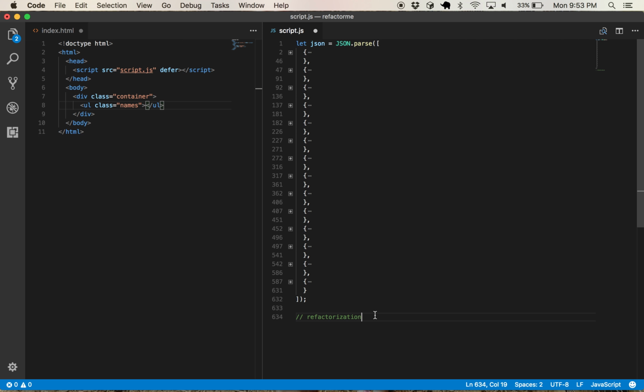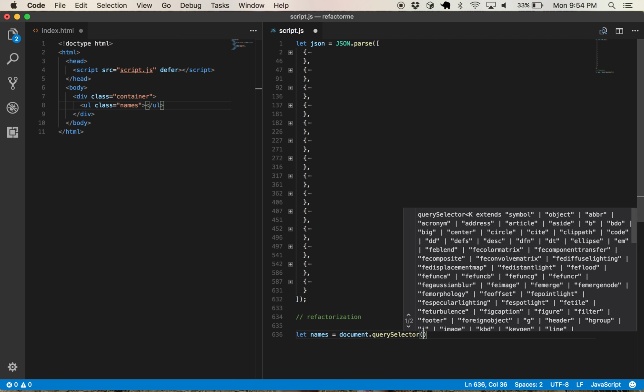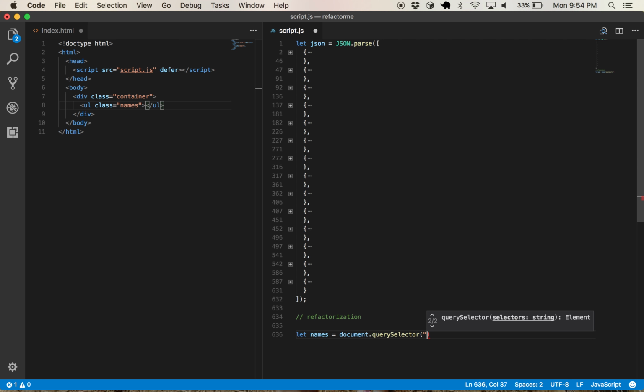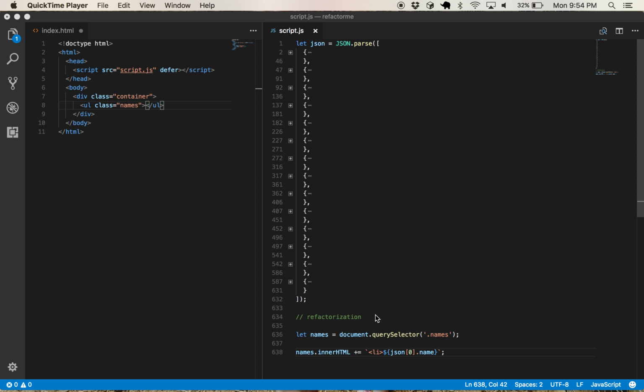So let's start working. Let's say here, we could say let names equals document.querySelector names. Let's actually make it all single quotes just for consistency. Okay. So we have names.innerHTML plus equals tick mark, li, JSON at 0 name. Okay. Let's test it. So that's step one.